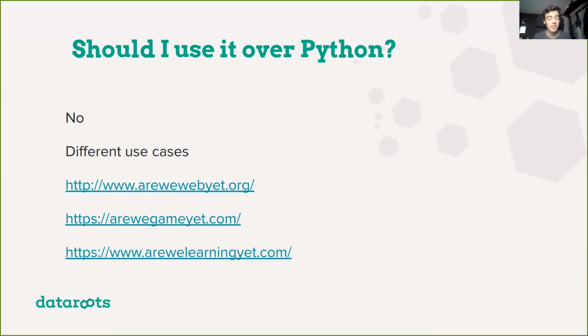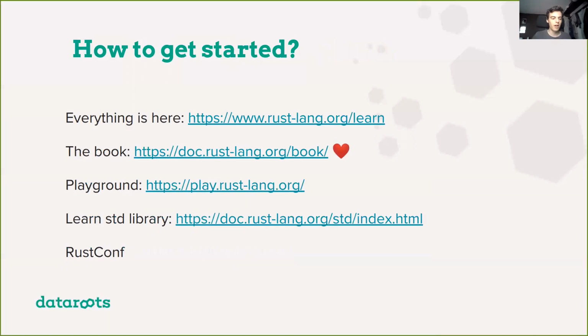Here I have some links to some interesting use cases for Rust. So arewebyet.org shows the current state of web server implementations written in Rust. Are we game yet shows the same for game engine implementations. And are we learning yet the same for machine learning libraries? And this is pretty much the last slide.